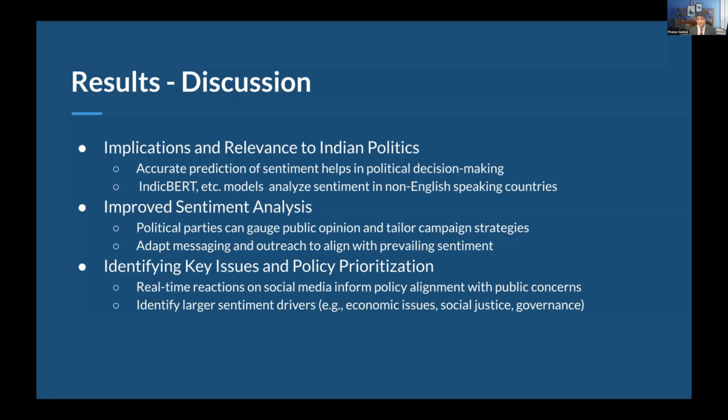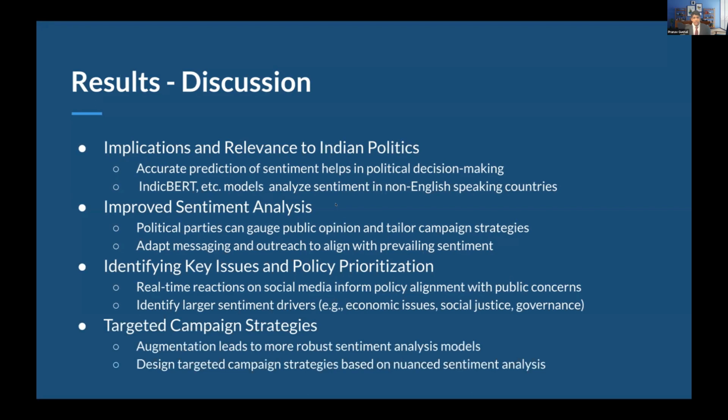They can identify larger sentiment drivers such as economic issues, social justice, or governance. All of these things that are important to these parties could be done through the use of these transformers in AI. Finally, this would lead to targeted campaign strategies because you can use augmentation to get a much better sense of what your voter base is like and design targeted campaign strategies based on the nuanced sentiment analysis.